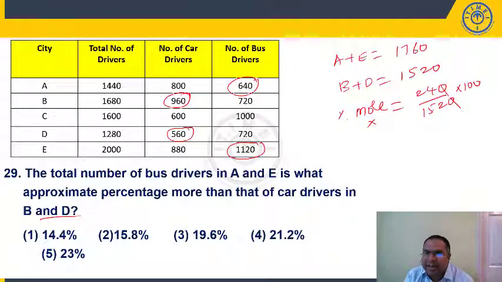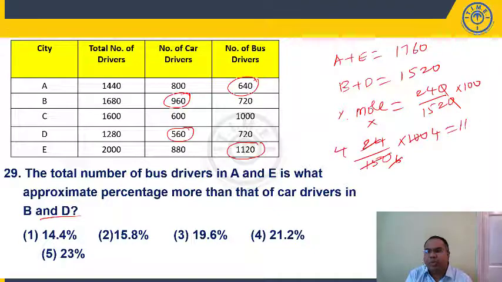Now, here students, it is saying approximately. So 240 over 152, we will take 152 as 150 into 100. What will happen if you take it as 150 into 100? 25 4s, 25 6. 6 goes 4 times. So my answer should be approximately close to 16%. Which option is there? 15.8. Don't take pain by taking 152. Approximately, and the options are quite far away, so you will take it as 150. So it should be close to 16%. I can say 15.8 is my answer.